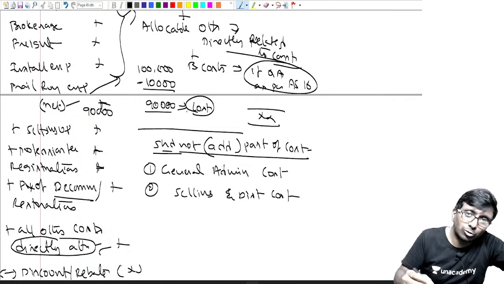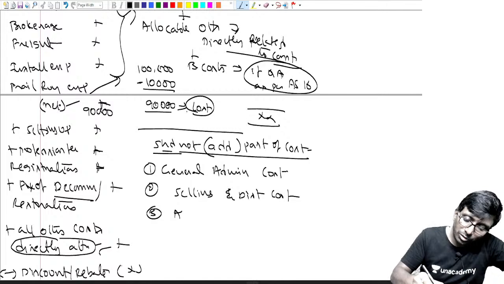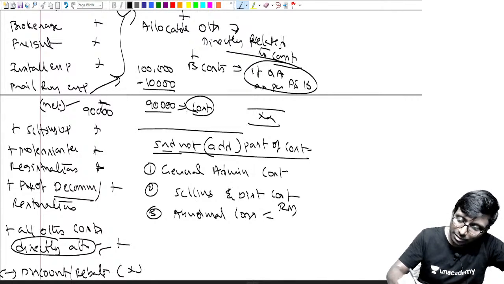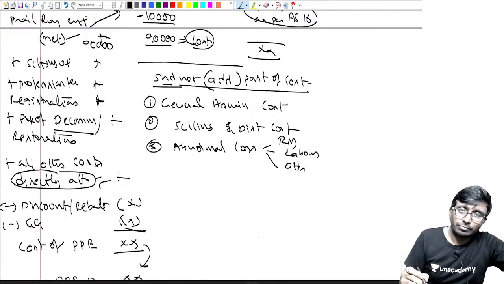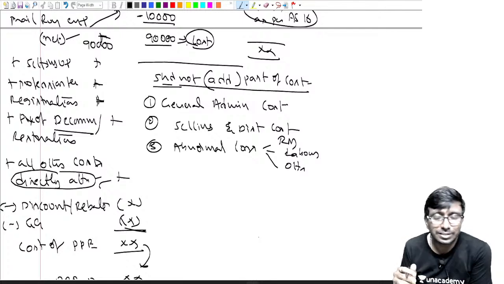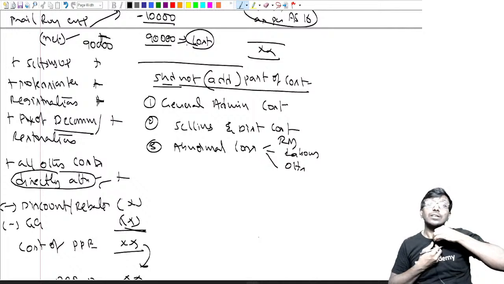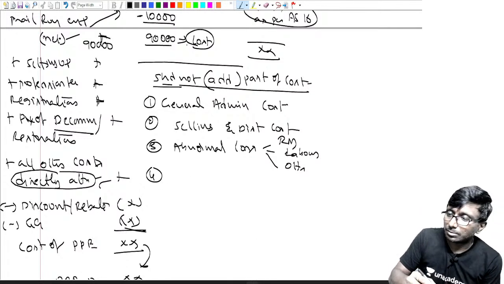This also has nothing to do with selling. We are constructing our own asset for our own use, not for selling. Next one is abnormal loss. I told you any day abnormal loss should go to P&L. Abnormal loss of raw material, of labor, of overheads, we should not add it to the asset value. How can a loss be added to a fixed asset? That is too much. You should not do it.